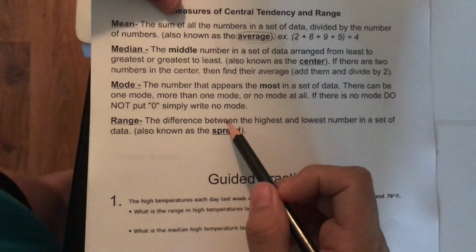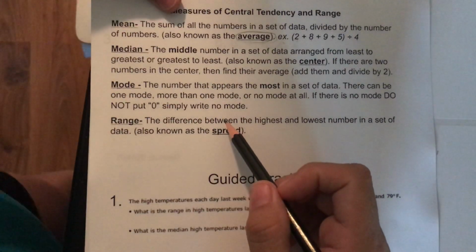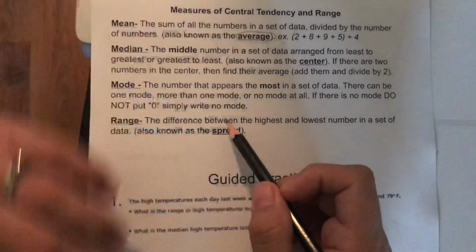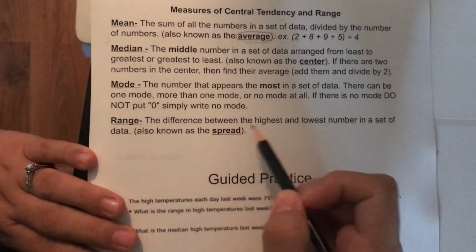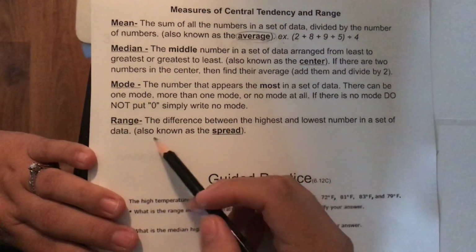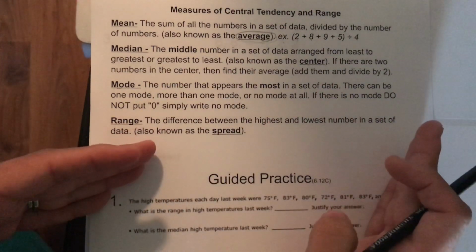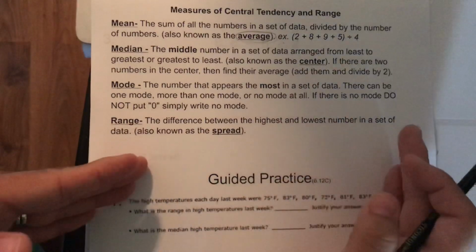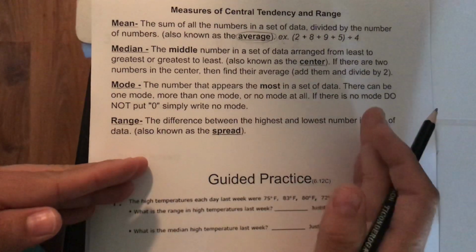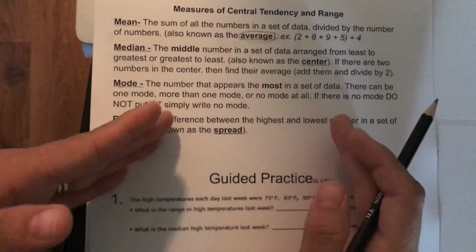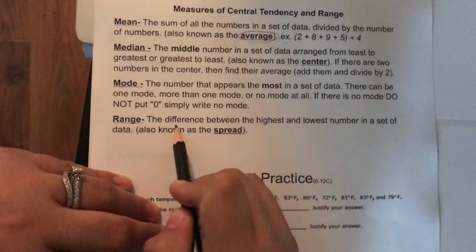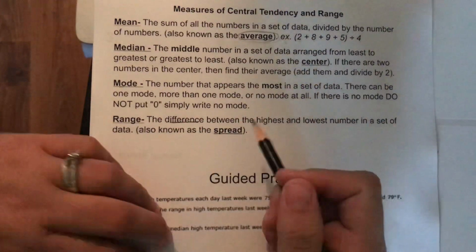Okay. And finally, you have the range, the difference between the highest and the lowest number in a set of data, also known as the spread, how far something spreads. The range, so you get the highest number and then the lowest number and you subtract them. It's kind of like finding the difference. Difference means to subtract.